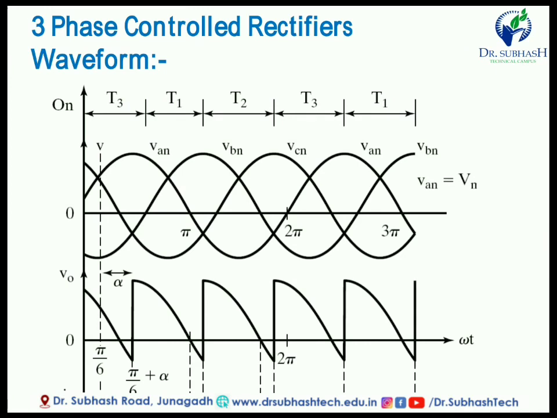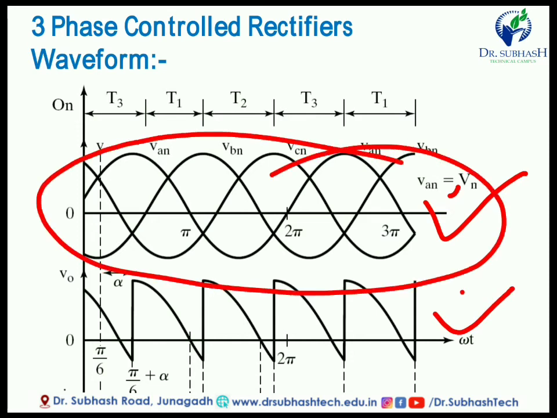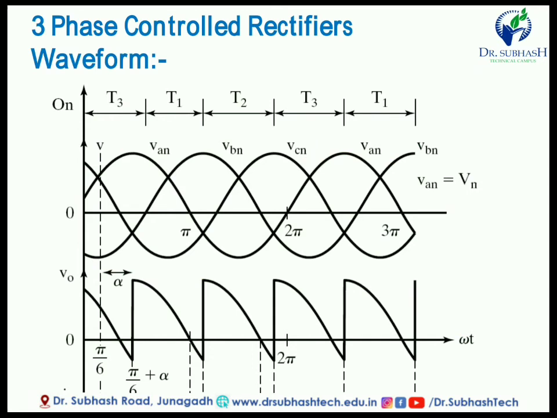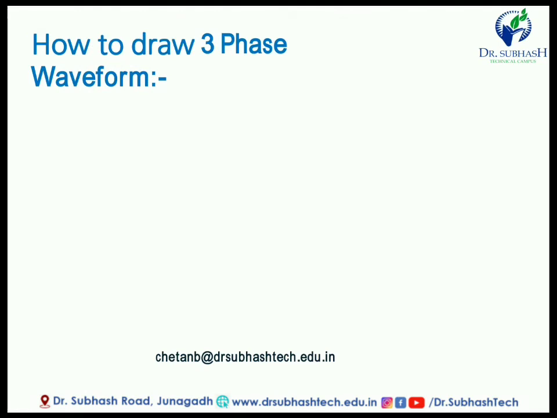Now this is the total 3 phase controlled rectifier waveform, and this is the 3 phase waveform. The T1, T2, T3 time periods are given, and according to the on and off conditions of the SCRs, we will get this type of waveform. Our aim is to draw this waveform easily, so that we can easily draw the RYB waveform or 3 phase waveform. So understand carefully.